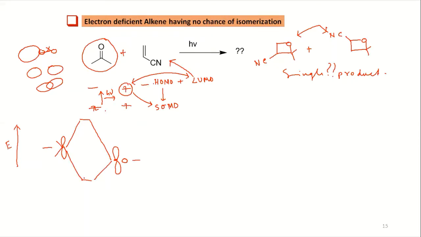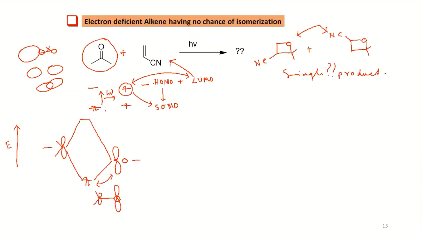Now this is your bonding. So how will bonding look like? This is closer to this one, right? So that means your orbital from oxygen will be bigger here, and the orbital from carbon is smaller. Got it?